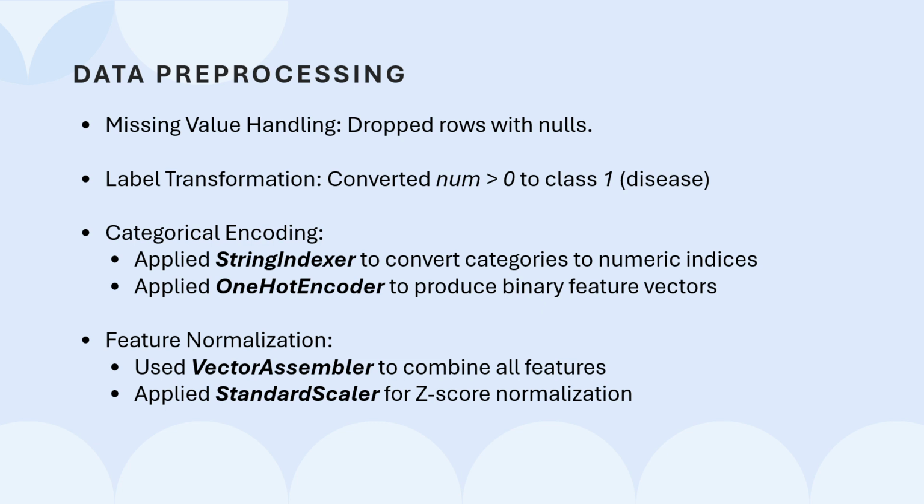So data processing is a critical step. We removed missing values and transformed the target variable into a binary form. For example, 0 is for no disease and 1 is for the presence of disease. The categorical features like sex and chest pain type were encoded using the string indexer and one hot encoder. We used the vector assembler to combine features and the standard scaler to normalize the numerical values using z-score normalization. This standardization ensured that all features contributed equally during training.